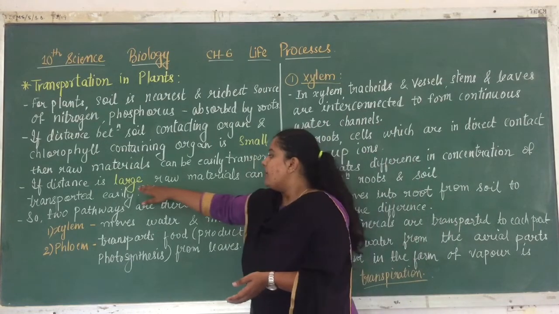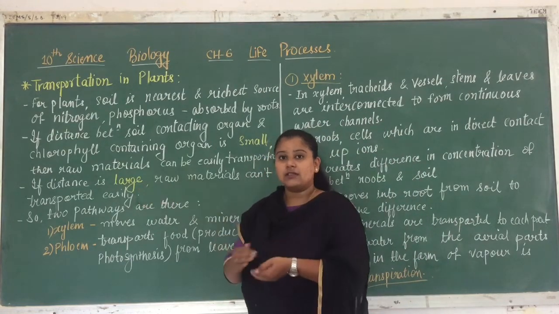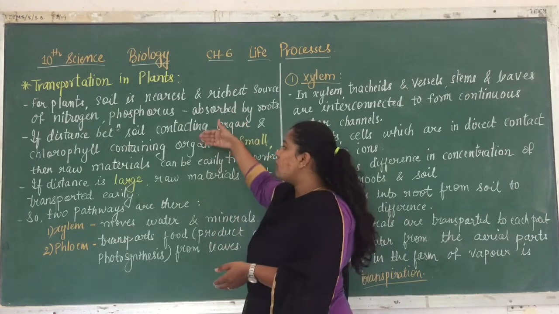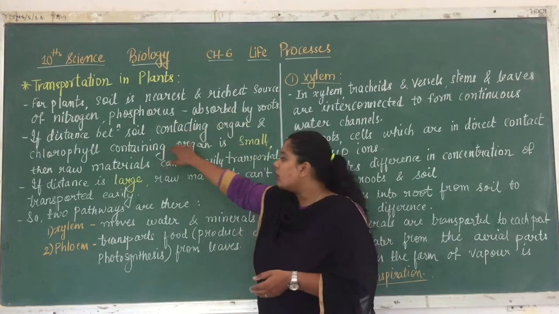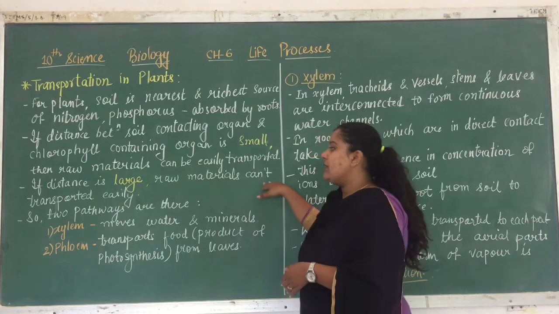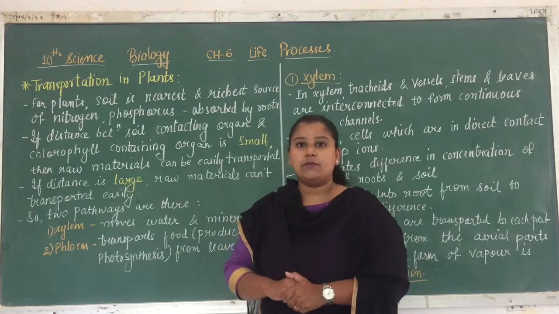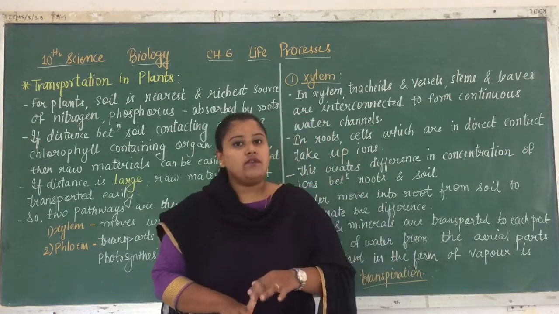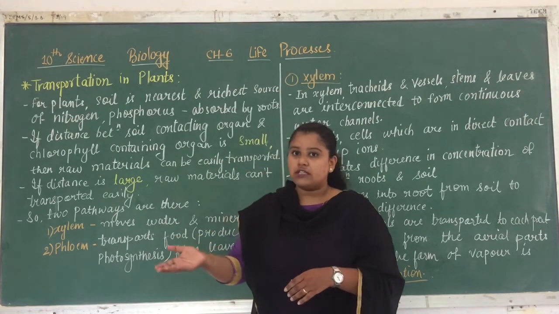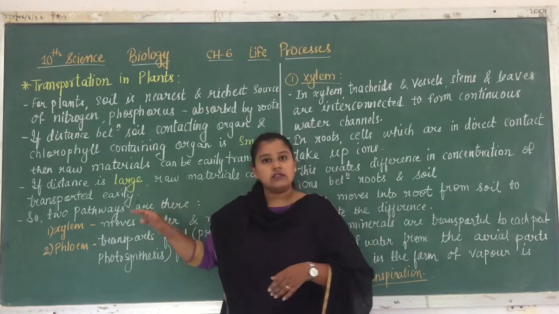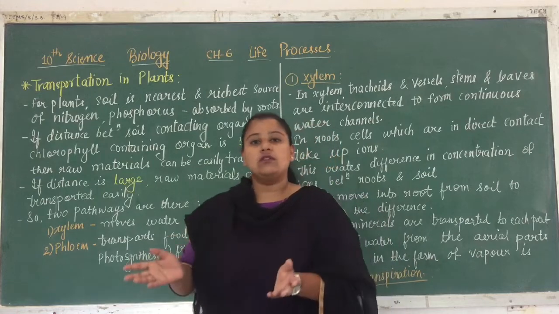But what happens when the distance between these two components, soil and chlorophyll, is large? Then the raw materials cannot be transported easily. That means if a small distance is present, it can be easily transported, but if a large distance is present, then it cannot be transported.